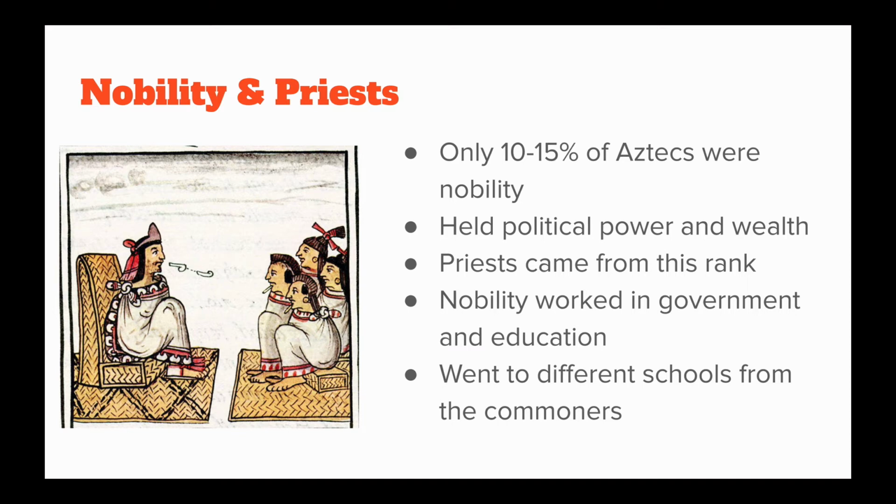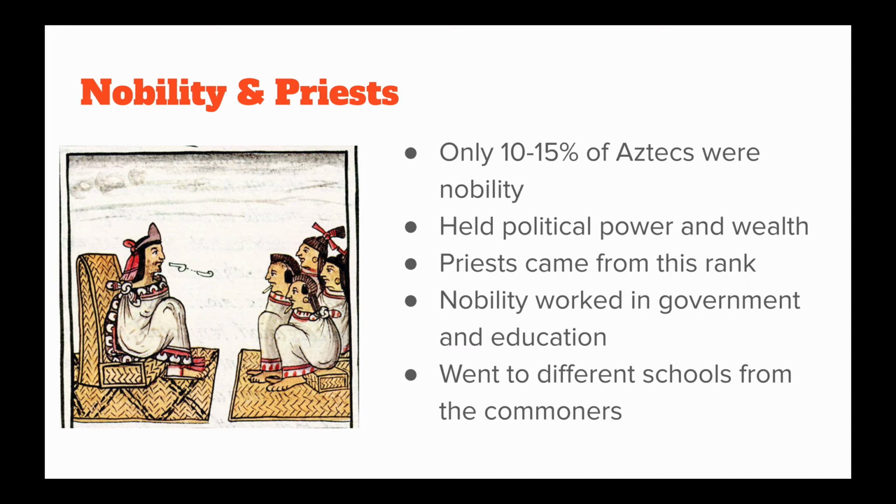They held political power, they had money, they were wealthy. The priests were a part of this rank, and the jobs given to the nobility oftentimes revolved around government and education. They went to different schools from the commoners, they learned different things, they had different responsibilities. That is your nobility class. They are separate from the other class.